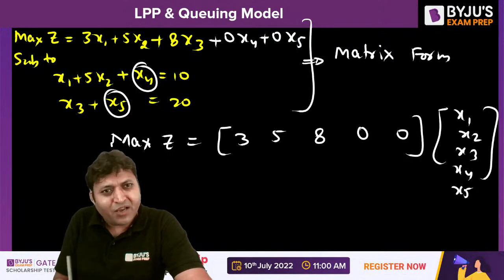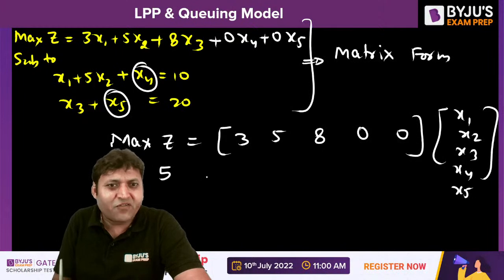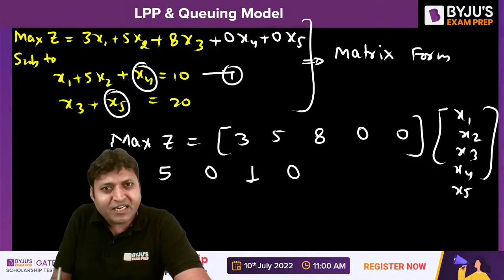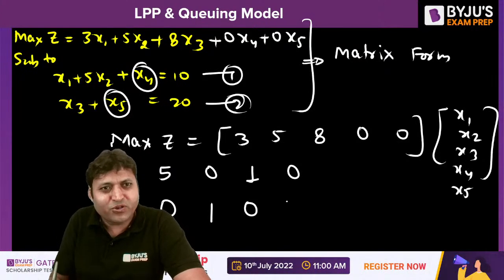Subject to, if you write constraints, coefficient of x1 is 1, coefficient of x2 is 5, coefficient of x3 is 0, coefficient of x4 is 1, and x5 is 0. That is the first constraint. Then the second constraint: coefficient of x1 0, x2 0, x3 1, x4 0, x5 1.